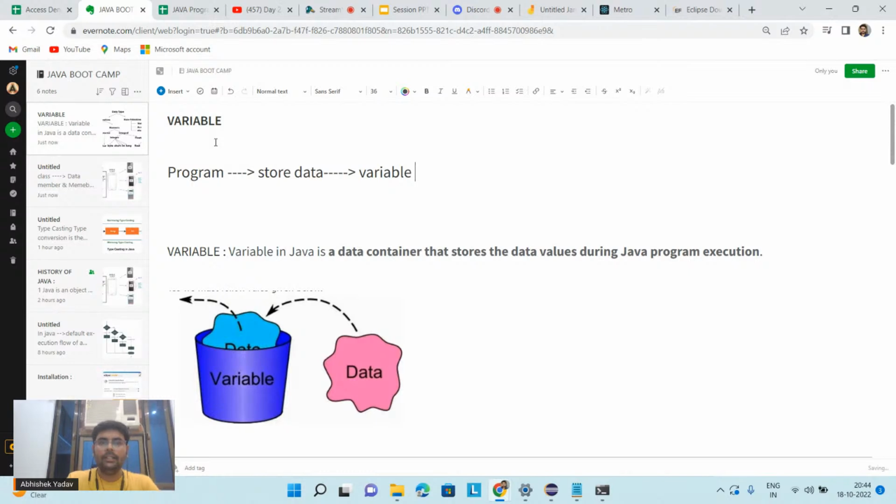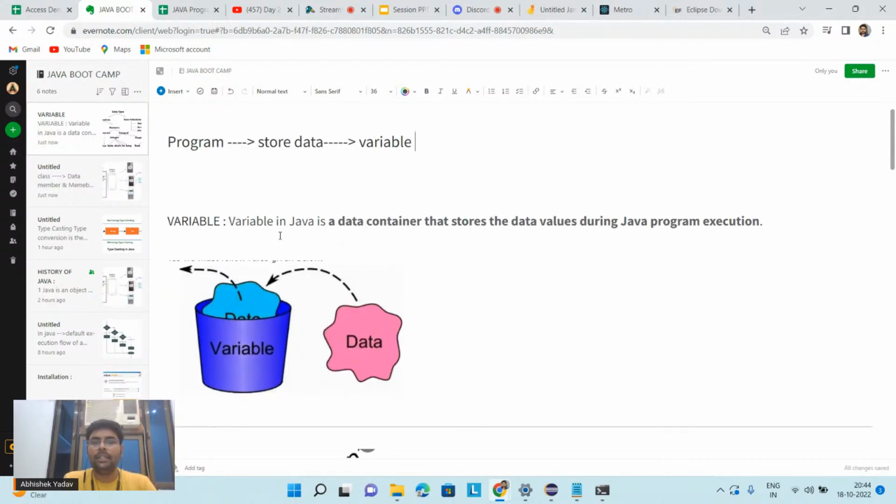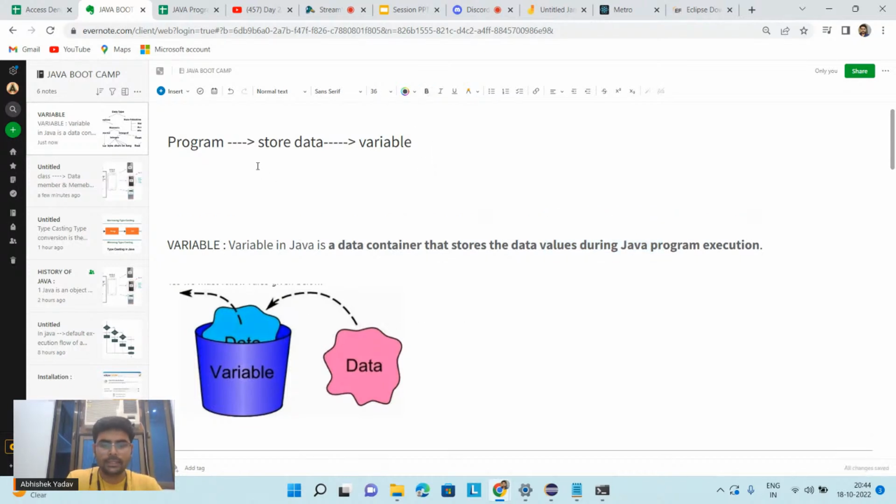Here you can see the definition of a variable. A variable in Java is a data container. It is a data container that stores the data value during Java program execution. Let's try to understand this. Say I have to store this data, 10. So I will create one container, and this container is a variable.